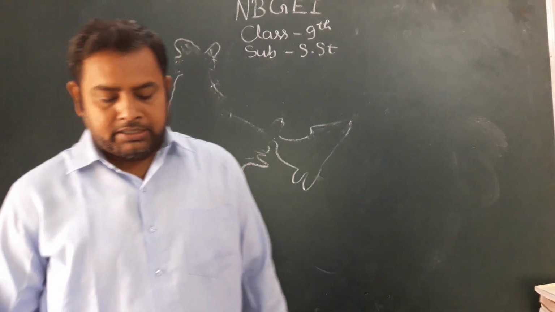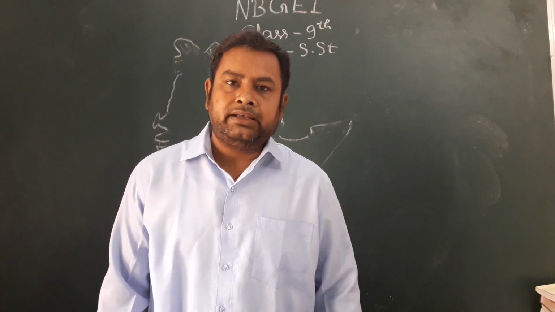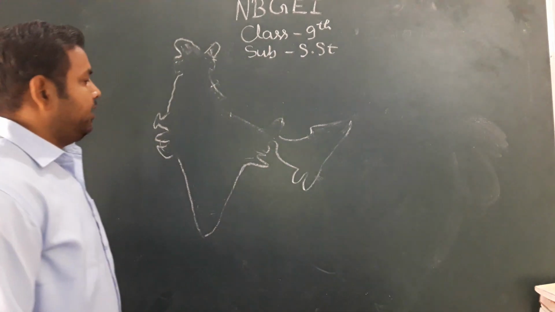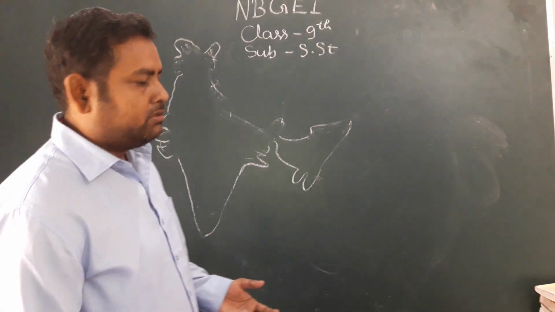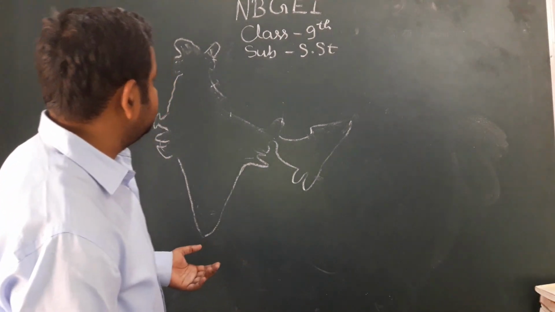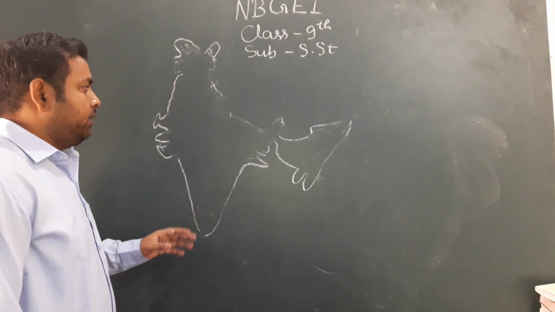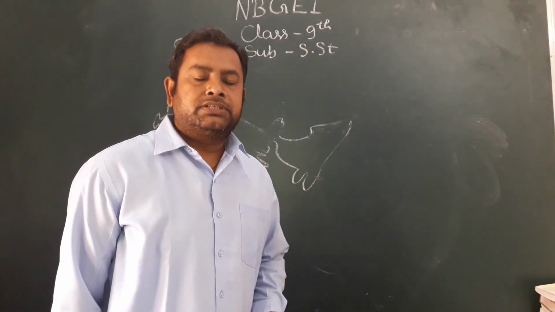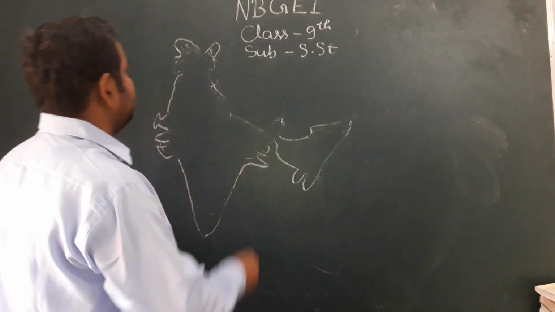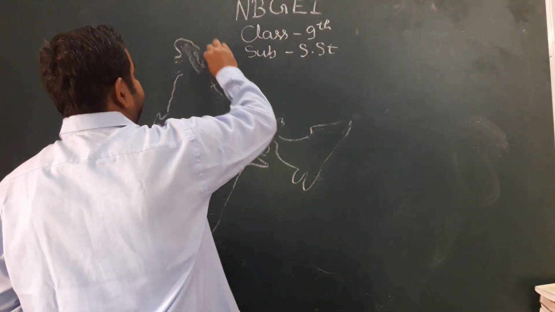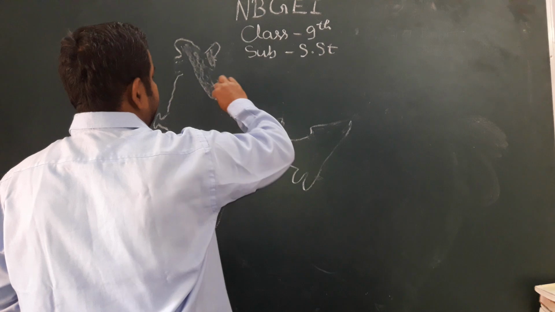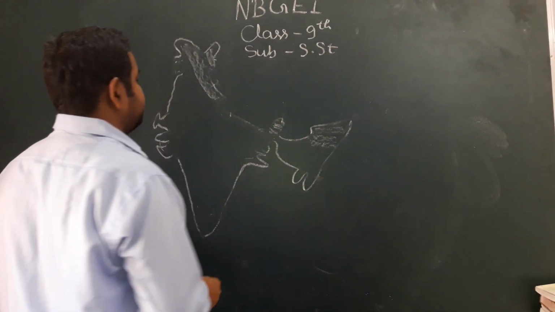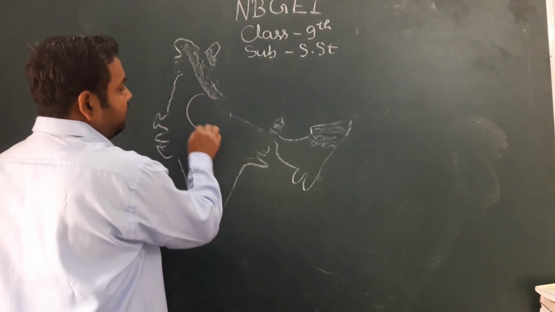Today's topic is major physical divisions. I have told you in the previous class that India is divided into five major physical features. First is the mountain range, situated in the north part of India, and second is the plain area.